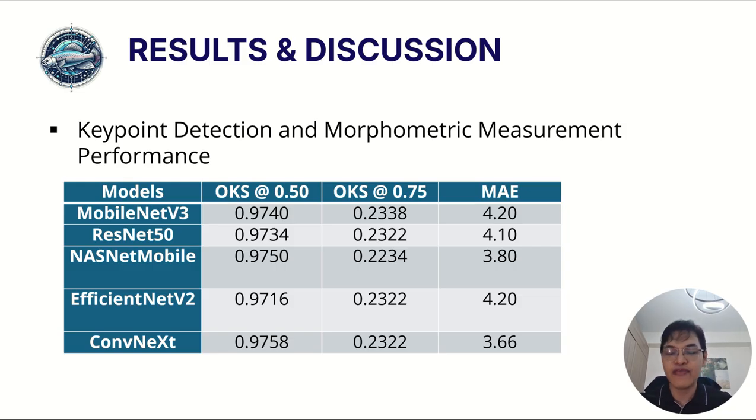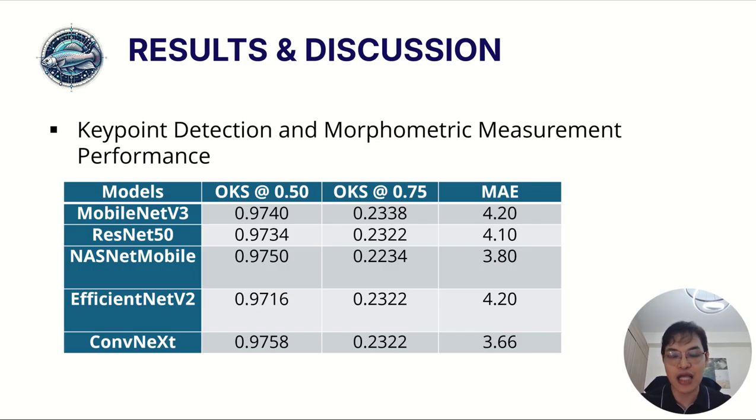All models achieve high OKS values at 0.5, indicating that the predicted landmarks were very close to the ground truth annotations. However, differences can be observed when we consider stricter evaluation and the measurement error.